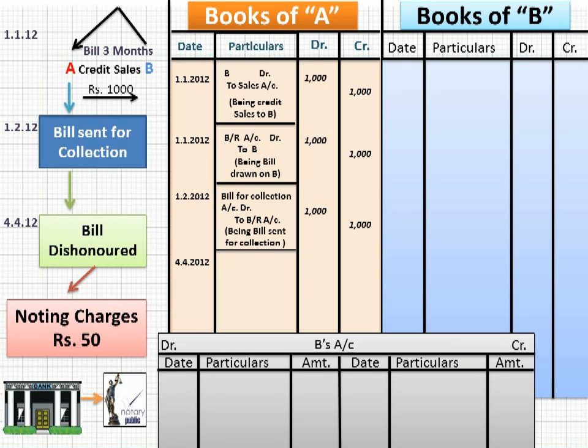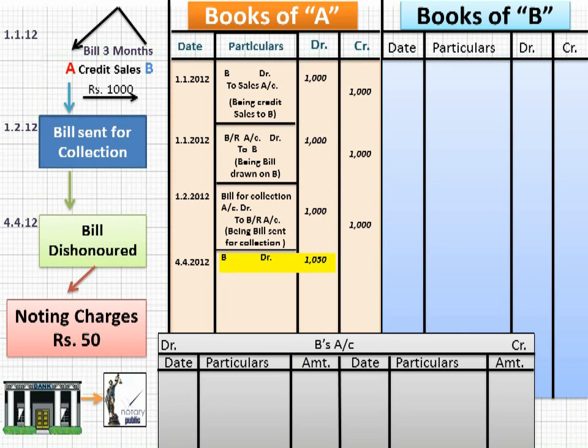And on 4th of April 2012, A will get the information from bank that the bill is dishonored and we have paid rupees 50 as noting charges, and this money has been recovered from your account. So A will get the information. What he will do, the journal entry, he will do B debit 1050.